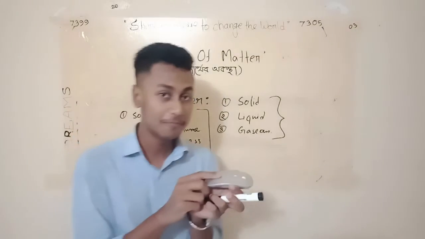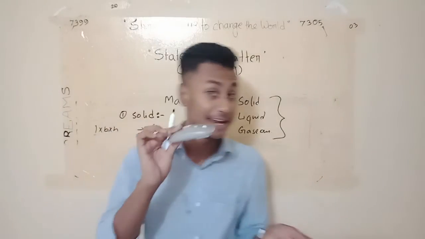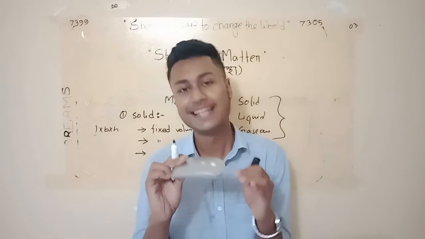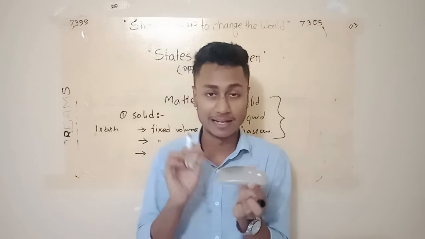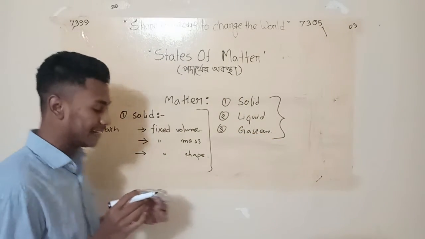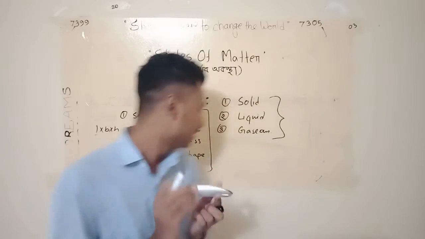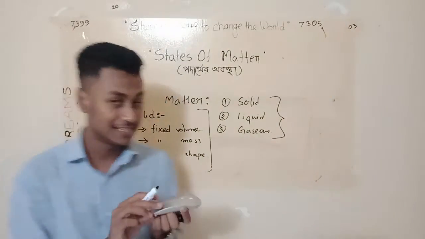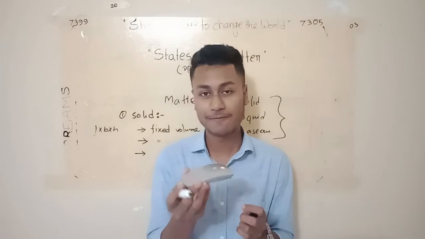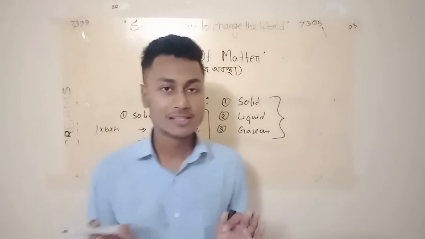You know what volume is? I think you all know what a volume is. It is a fixed volume. We cannot change the volume of it unless we exert any external pressure, right? It has a fixed volume and it has a definite mass. Its mass cannot be changed, and it has a definite shape. You see this mouse, this has a definite shape. We cannot just change its shape without applying any force on it. So we can say a mouse is a solid.